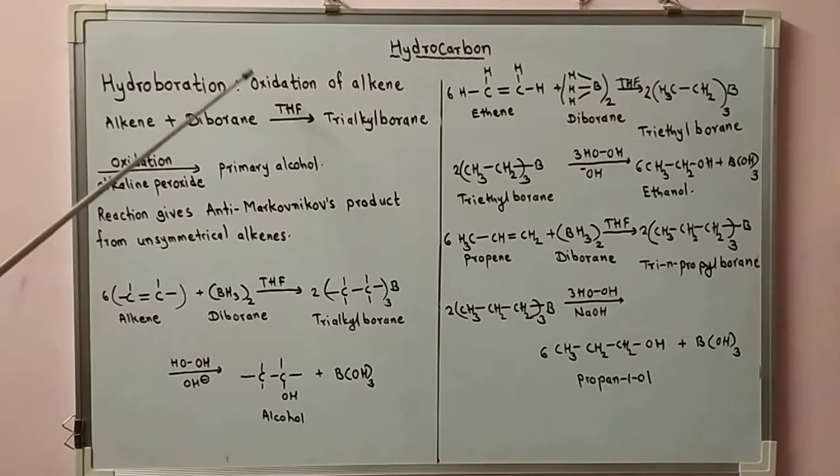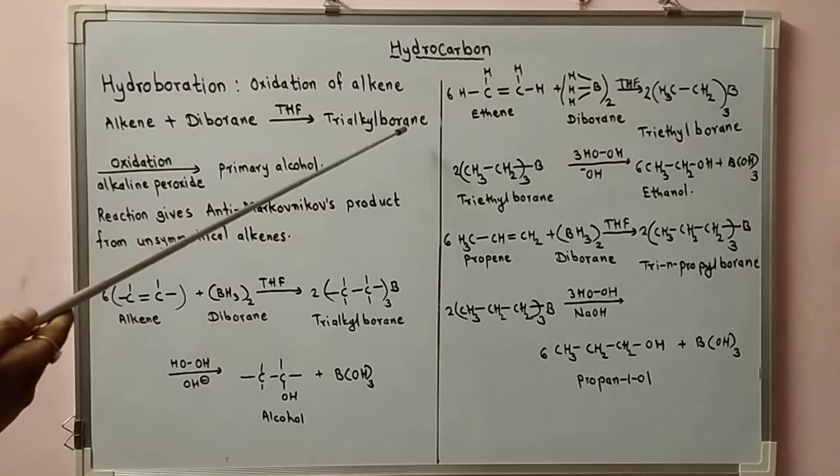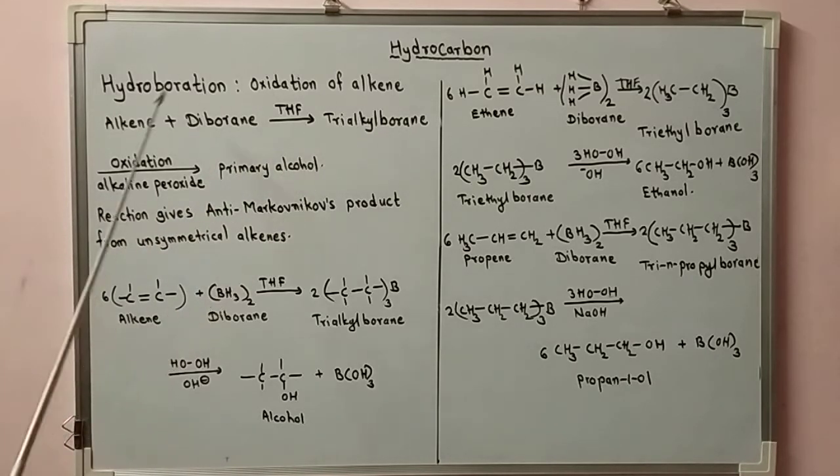Hydroboration: this reaction is an oxidation of alkene when it reacts with diborane, having formula B2H6, in the presence of the solvent tetrahydrofuran, THF, giving trialkyl borane. This on further oxidation in alkaline peroxide produces primary alcohol. The reaction gives anti-Markovnikov's product from unsymmetrical alkenes. In the case of unsymmetrical alkenes, it gives anti-Markovnikov's product.